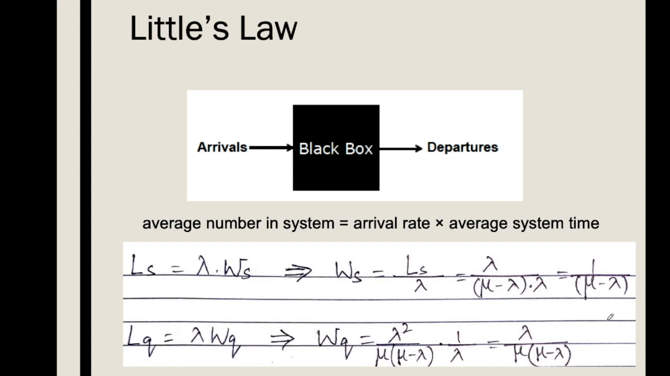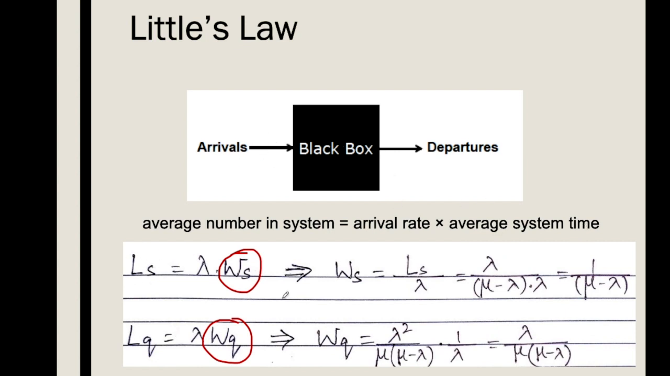Then we have Little's law, to derive the other equations, like the average waiting time. Here Ws represents the average waiting time in the system and Wq represents the average waiting time in the queue. This can be derived by using Little's law. Little's law says that whenever there are arrivals and departures and there is a black box, the servicing which is going on, then the average number of customers in the system equals the arrival rate multiplied by the average time spent by the customer in the system.